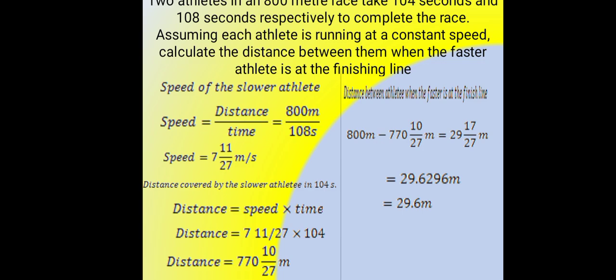Two athletes in an 800-meter race take 104 seconds and 108 seconds respectively to complete the race. Assuming each athlete is running at a constant speed, calculate the distance between them after the first athlete is at the finishing line.